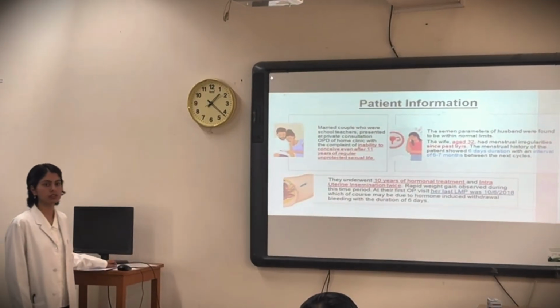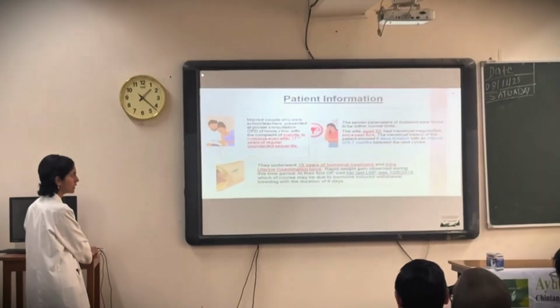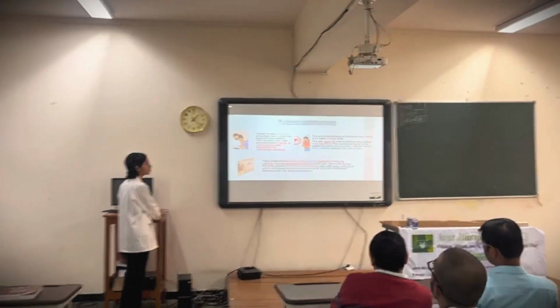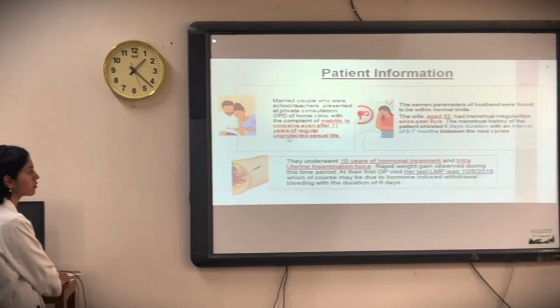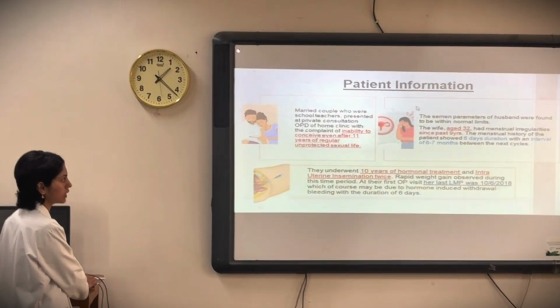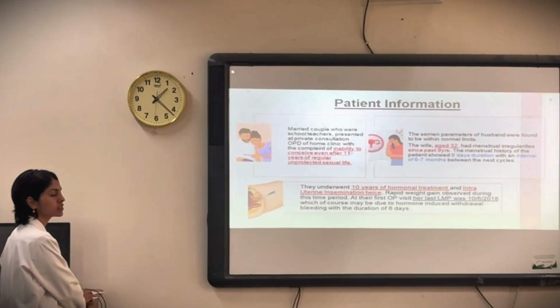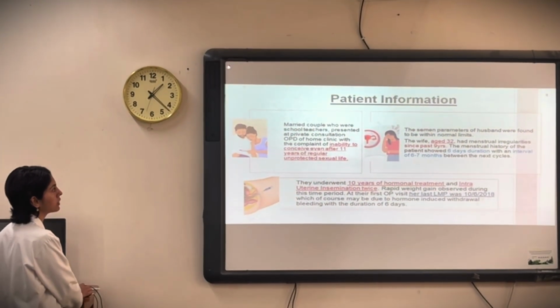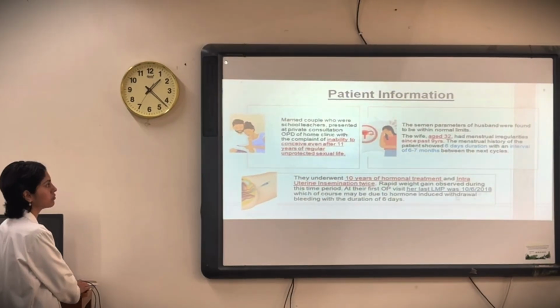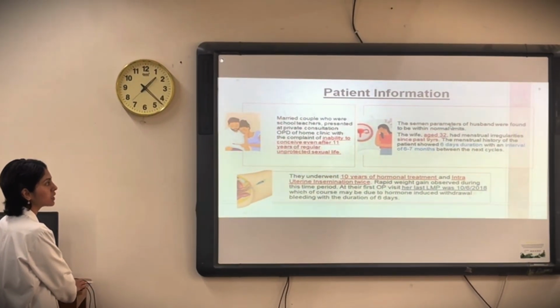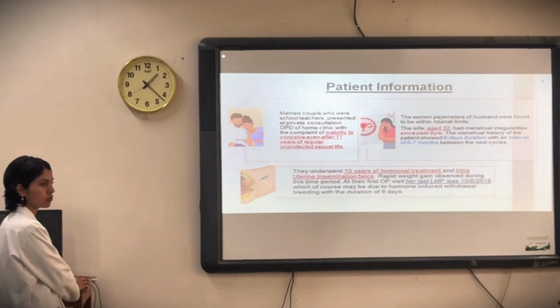Now moving on to the patient information. The patient came to the OPD of the home clinic with a complaint of inability to conceive even after 11 years of regular unprotected sexual life. Because this is a case of primary infertility, the parameters of both partners, male and female, were taken. The semen parameters of the husband were found to be within normal limits.